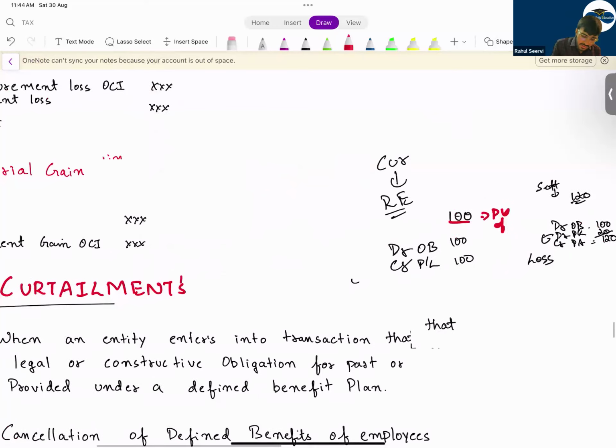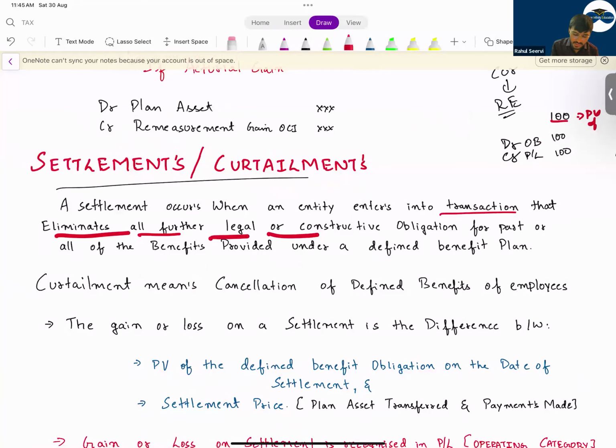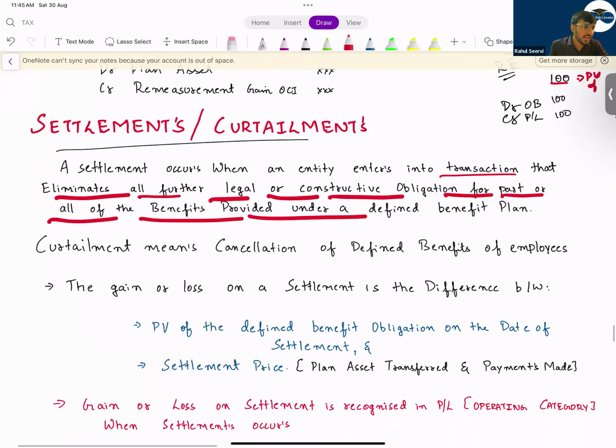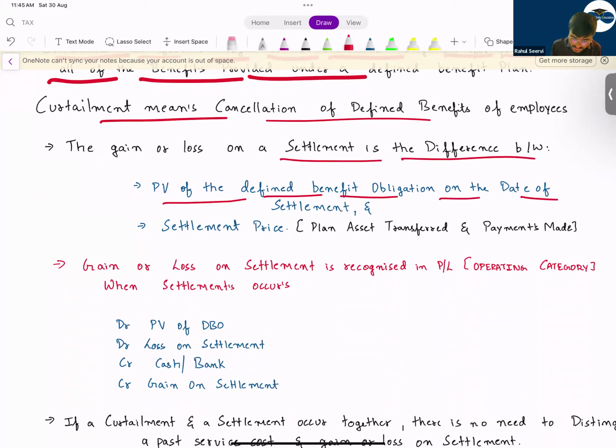So see here now. A settlement occurs when an entity enters into a transaction that eliminates all further legal or constructive obligation for part or all of the benefits provided under a defined benefit plan. That means whatever obligation the company has, the company will remove it. So whenever the company removes it, what will happen? Curtailment means cancellation of the defined benefit plan. So curtailment means what? We are cancelling the plan. The gain or loss on settlement is the difference between what? Present value of the defined benefit obligation on the date of settlement and the settlement price, plan asset transferred and payment made.